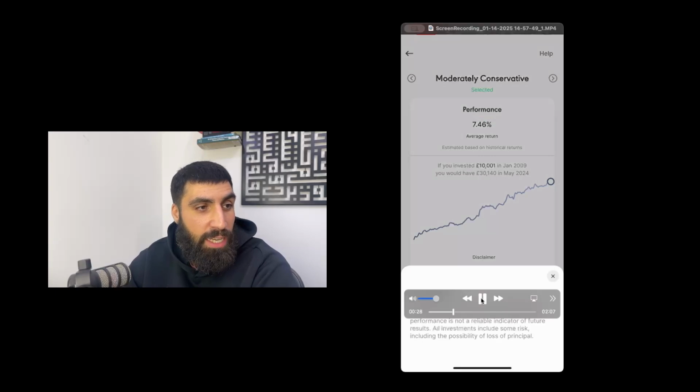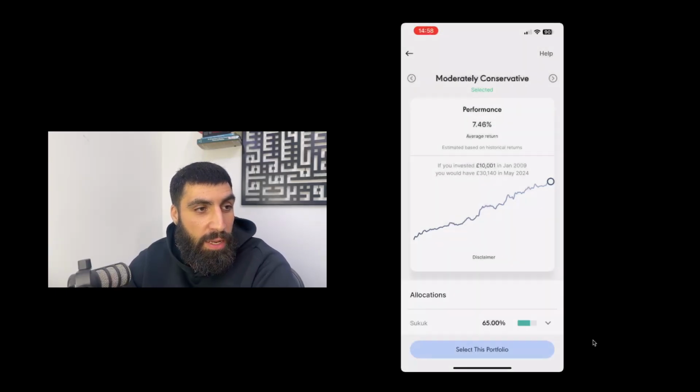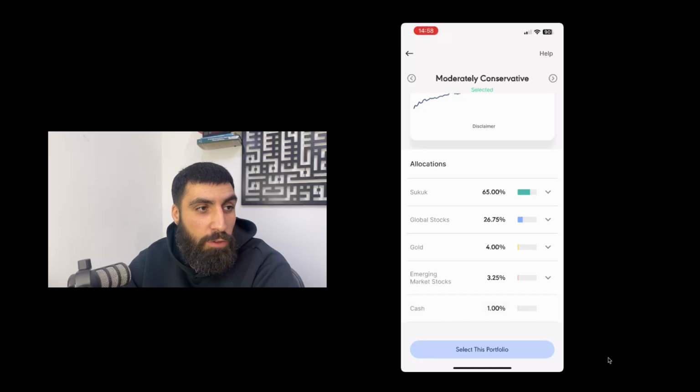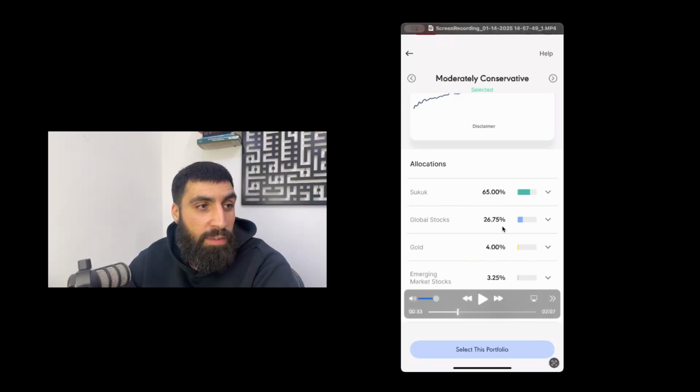So let's go back and select moderately conservative. Again, we're going to see how the portfolio changes. You can see there are quite a few changes already. Before, we were 99% in Sukuk, now we have an allocation to global stocks, some in gold, some in emerging market stocks, and still a little bit in cash down there.